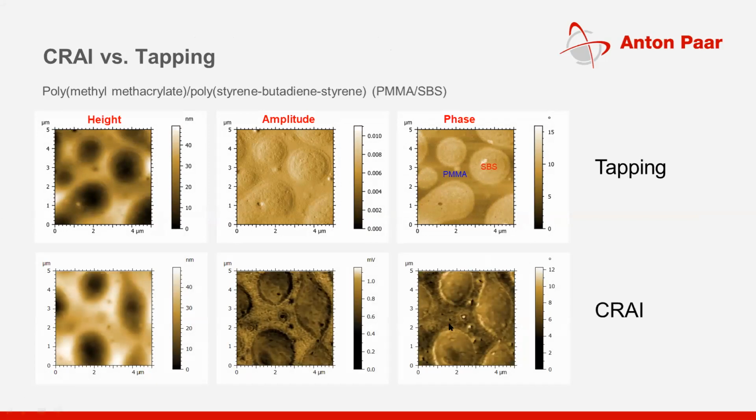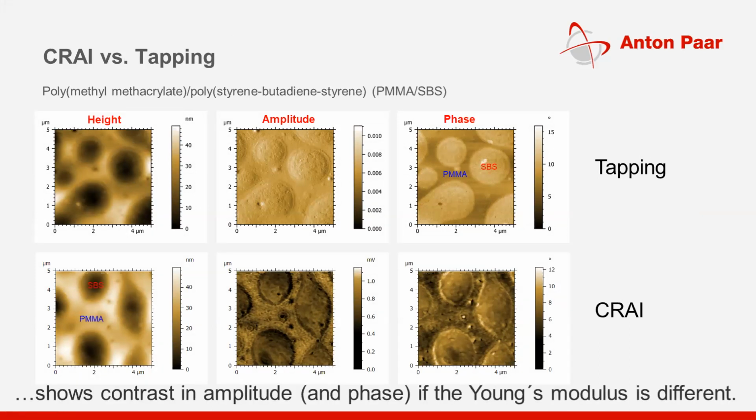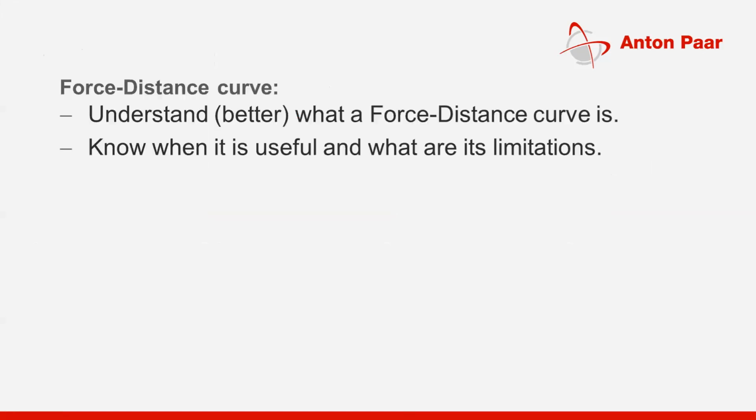The bottom image is the actual image extracted from the contact resonance amplitude imaging mode. You will be able to see the difference between the phases, in amplitude and phase, and you will be able to differentiate. So there are two phases, that's what it means. One is SBS, another is PMMA. It shows contrast in amplitude and phase if the Young's modulus is different.